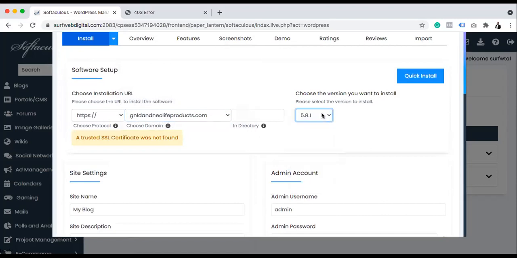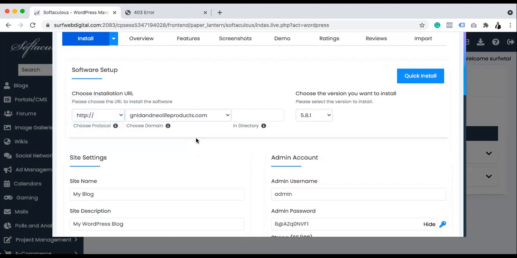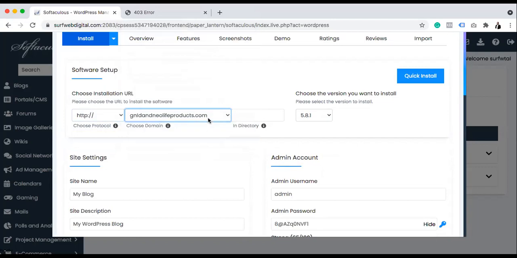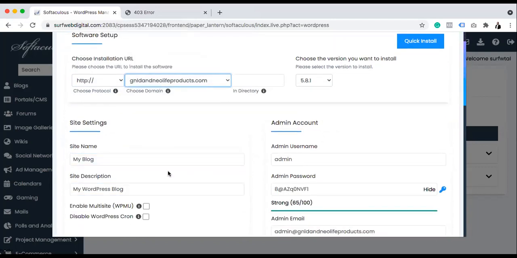So you can see different versions of WordPress, but by default, mostly you always have the latest version, right? This is saying that we have not yet added SSL, so that's not a problem. So you can just start like this. This is the domain that I want to install. But if it's only one domain that you have for your account, it will automatically be there, so you do not need to be scrolling down to pick one. Here you can give it a name.